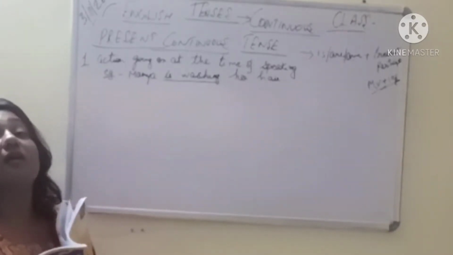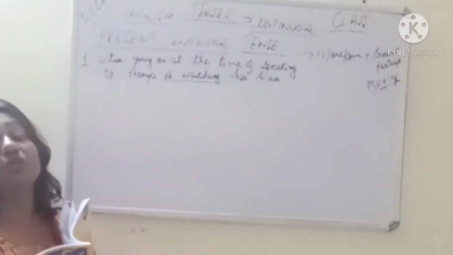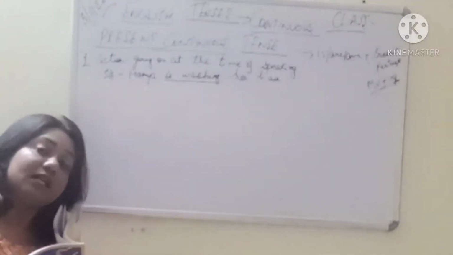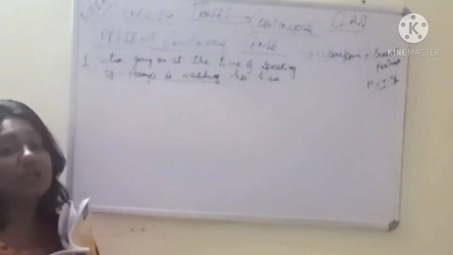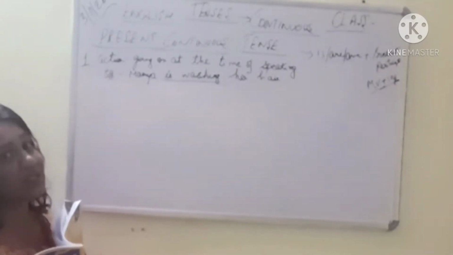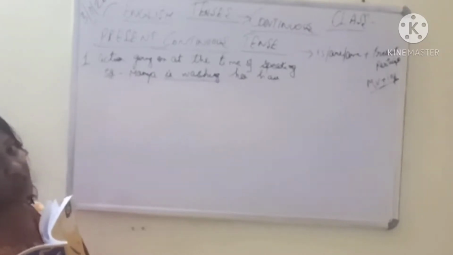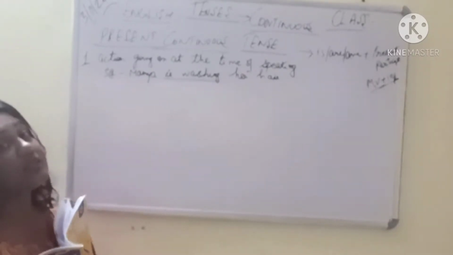If I say Ram is meditating, so this means he is still meditating. He has not finished his meditation. It is still continuing. It is still in progress. So that is what? Present continuous. Ram is meditating. Is meditating is your present continuous tense, right?